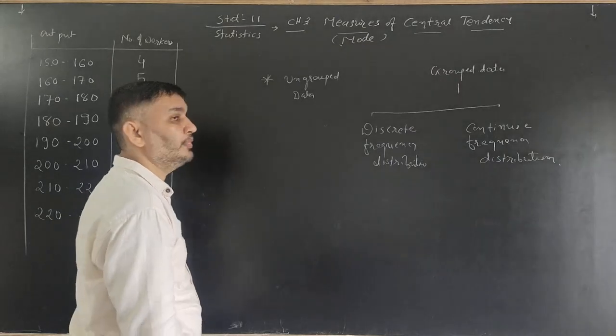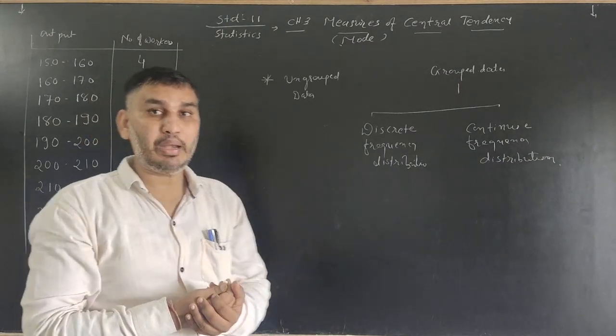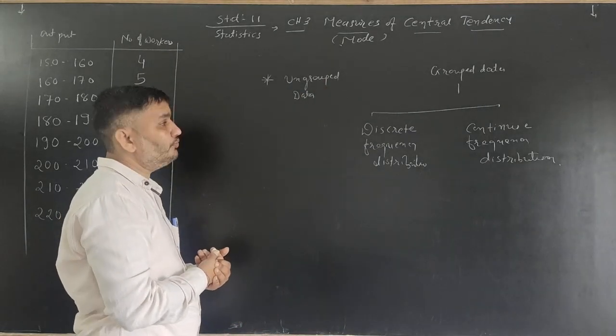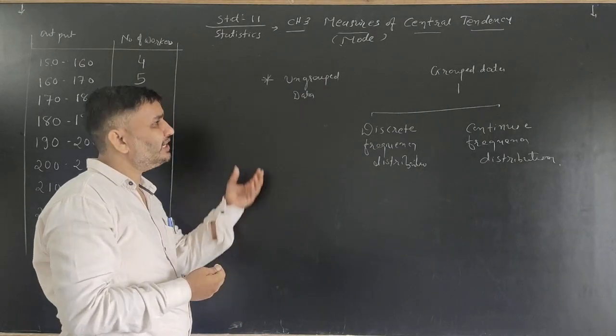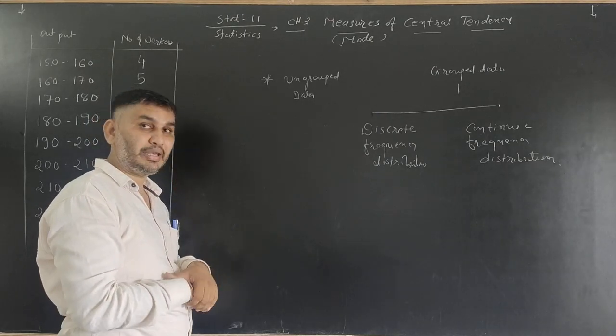It's a raw data. For example, a test is conducted of 20 students. A test of a particular subject like accountancy, a test of accounts conducted for 20 marks.